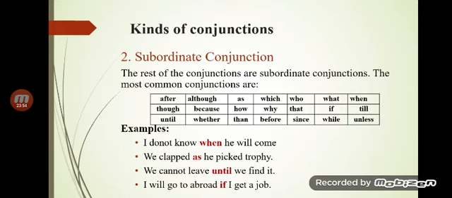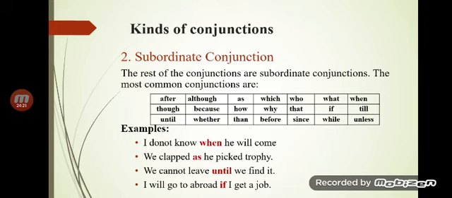When he will come is not a direct question here; it is showing us the time. So it is introduced by the subordinate conjunction. We clapped as he picked up the trophy. Here "as" is showing us when.